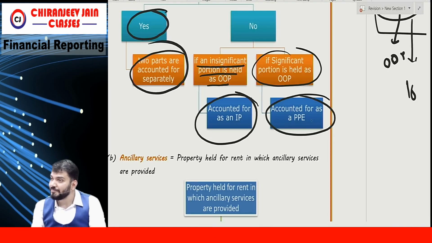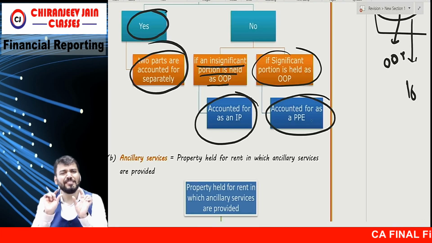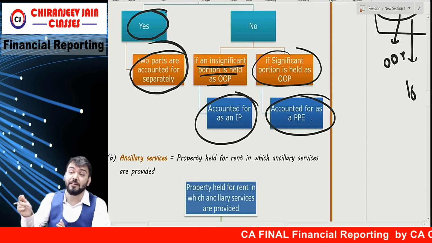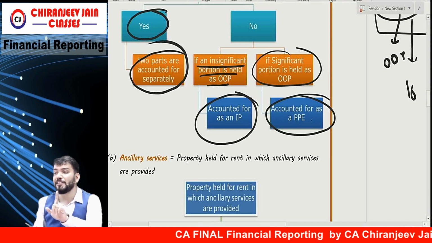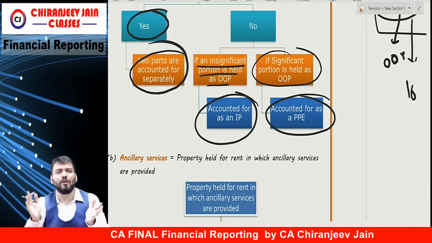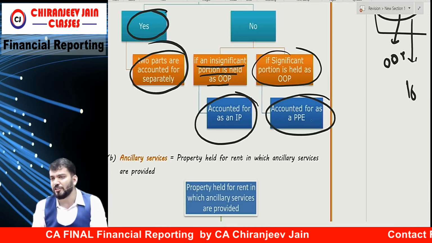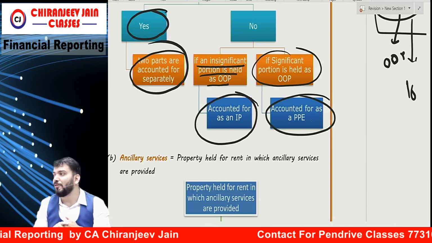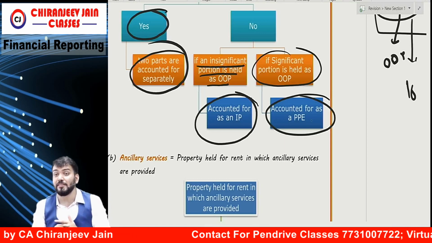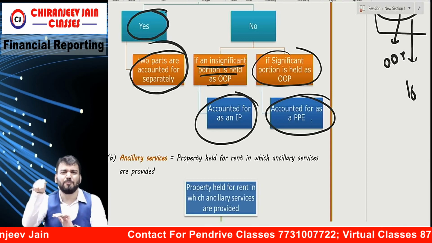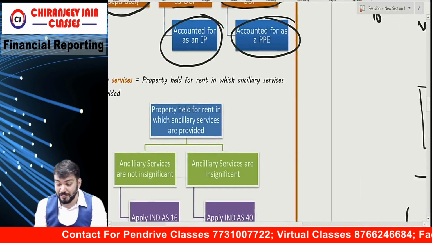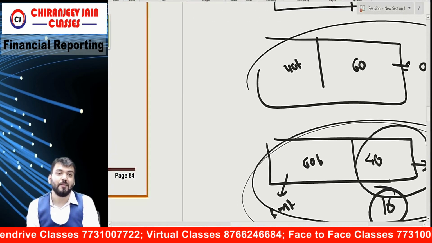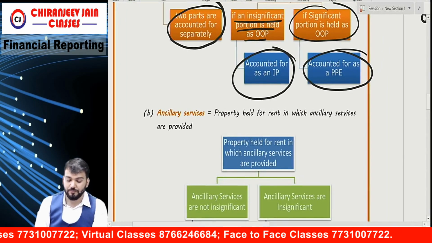Are you able to understand? So what is insignificant? That is a matter of judgment. Not that 20% is insignificant or not insignificant, that is a matter of judgment. Whenever in doubt, apply your common sense practically, but in the exam that type of question will not arise. But 40% I will say is not insignificant. With 20% doubt will come whether it is significant or insignificant. So this type of question will not be asked, but this has been given as an example in SM. Okay? Yes, sir. We understood.